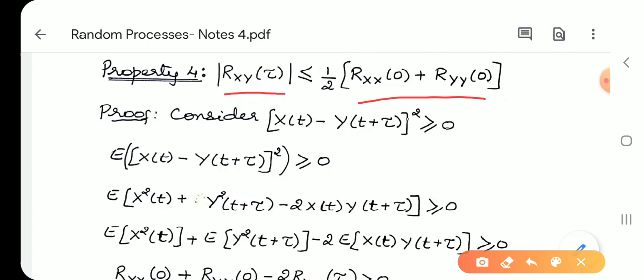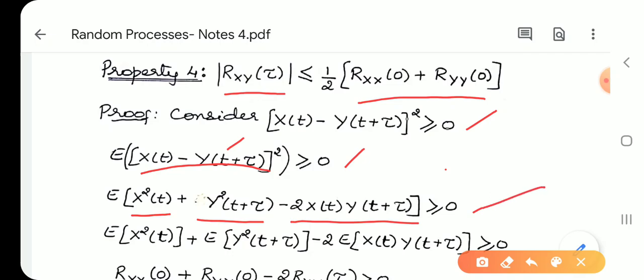Now consider the expectation of (x(t) minus y(t+τ)) whole square, greater than or equal to 0. Since it is of the form (a minus b) whole square, take a², that is x²(t), plus b², that is y²(t+τ), minus 2ab, that is minus 2 times x(t) into y(t+τ), which is again greater than or equal to 0.